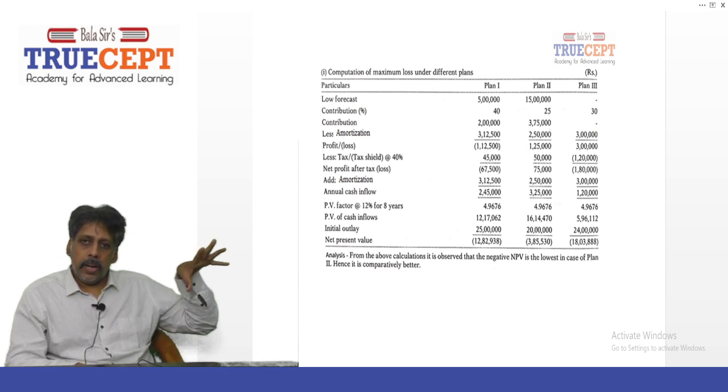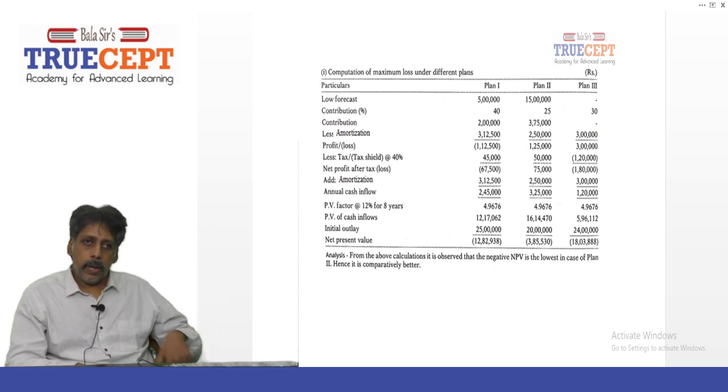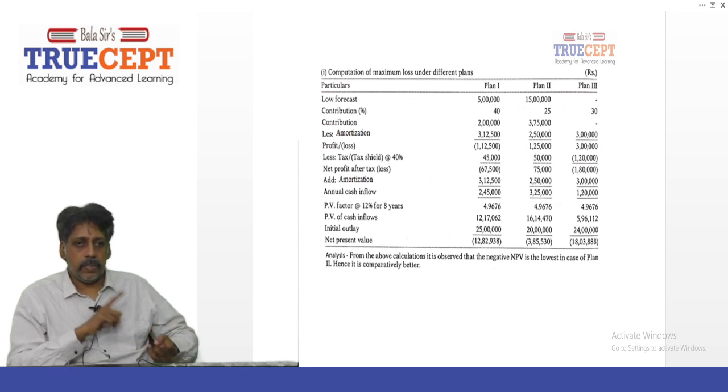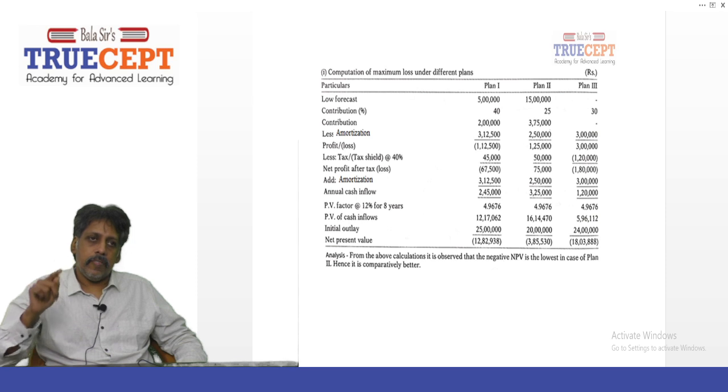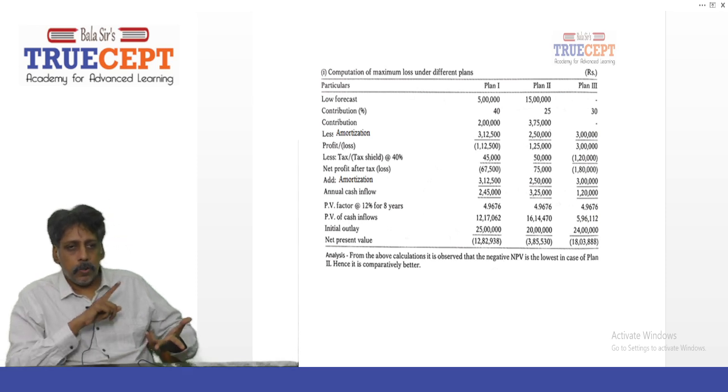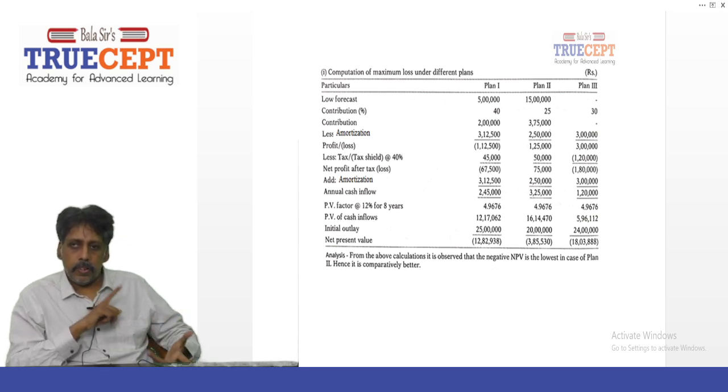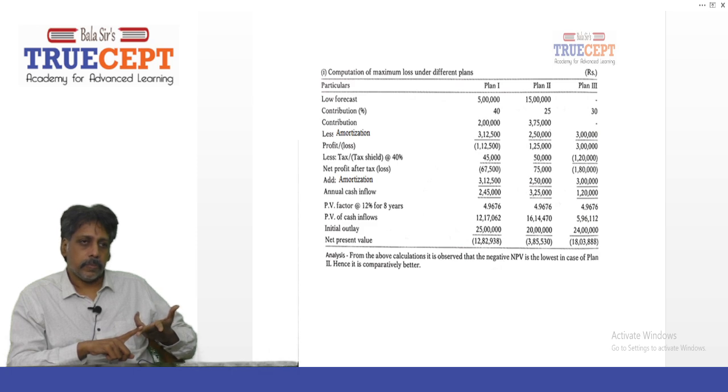And then for plan 2, since there is a profit, you have to pay tax, 50,000. For plan 3, again, there will be a tax saving of how much? 1,20,000. So now find the loss or profit after tax. 1,12,500 negative, but plus 45,000 is how much? 67,500 negative. Then 75,000 positive.